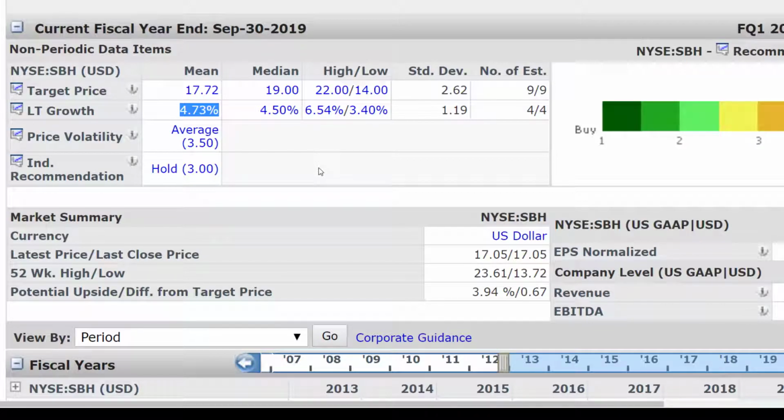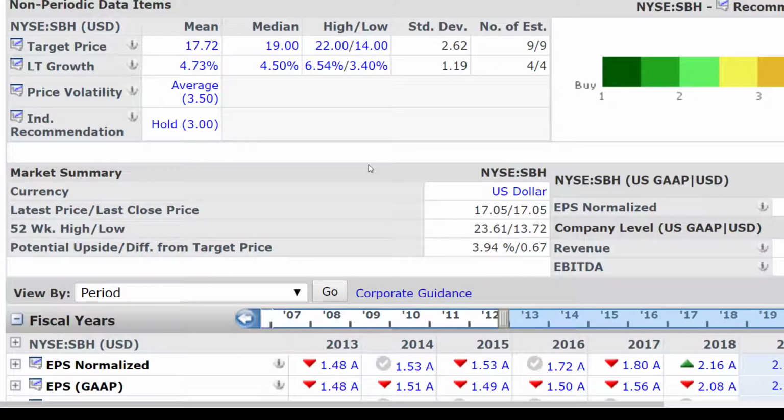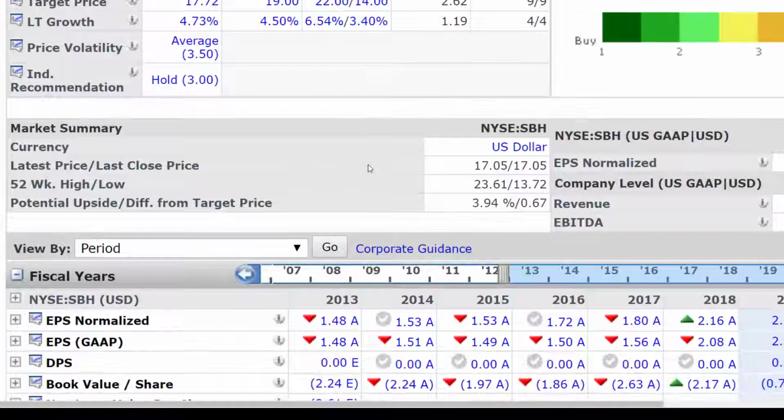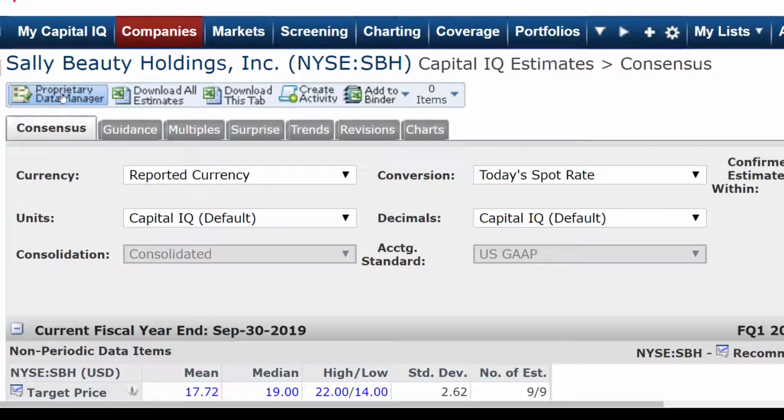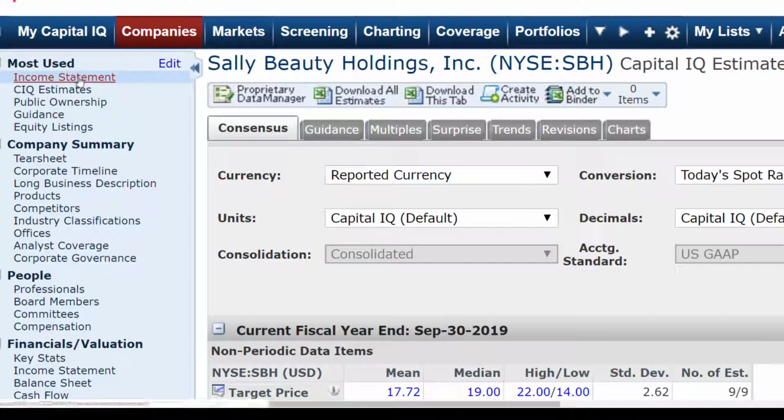To me that is quite surprising because I think this is a business that is increasingly under pressure as people are buying beauty supplies online. They're starting to sell them on Amazon. Retail stores are struggling to achieve growth, and that's why I feel like these are really optimistic to say that this is going to grow at 4.73% over a number of years. I personally don't think that they're going to be able to do that, and you can check on this by taking a look at the historical results.